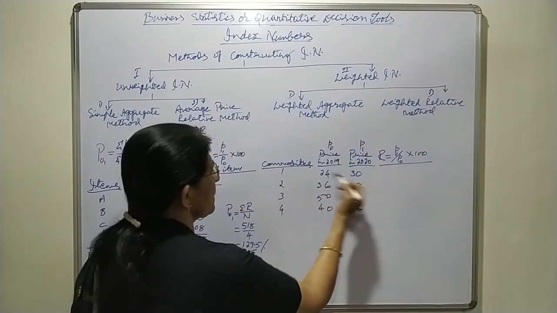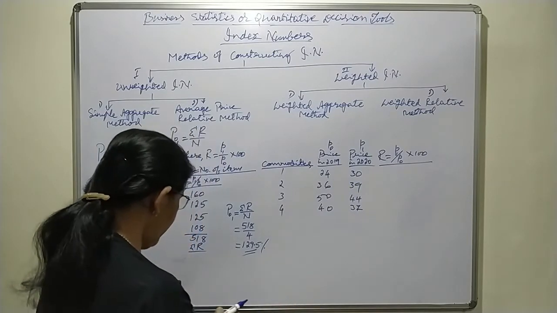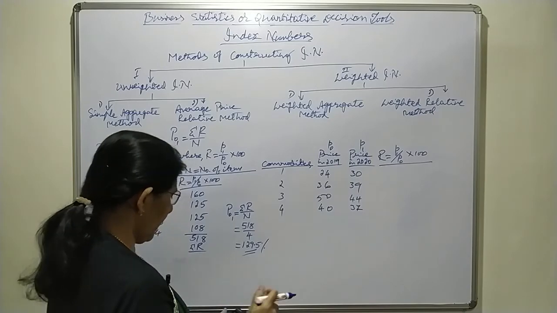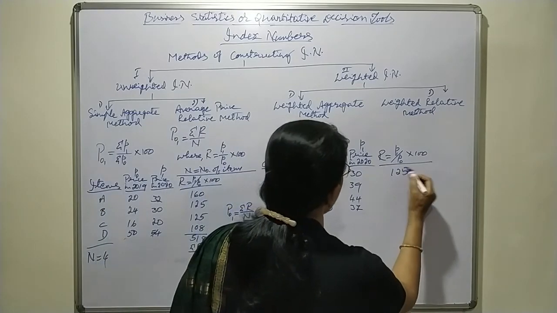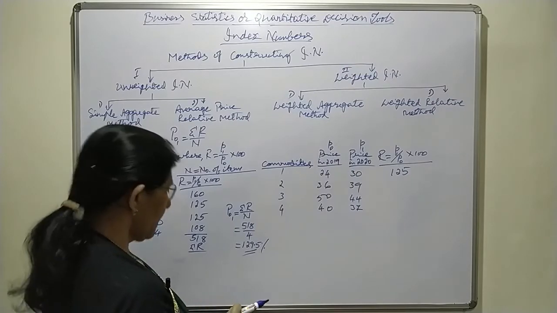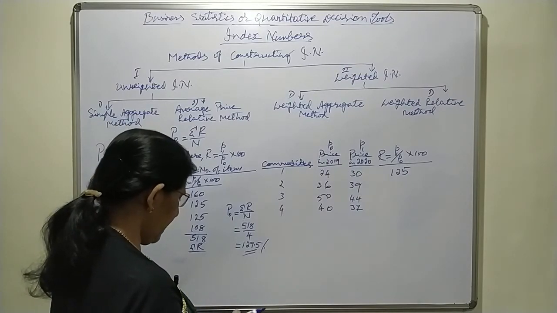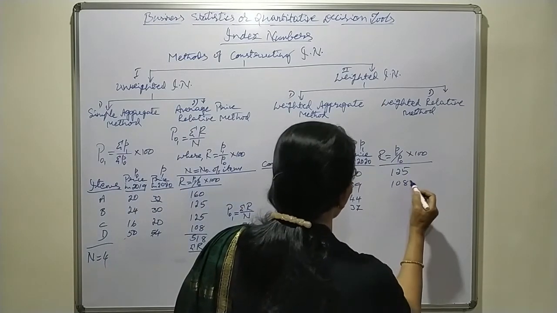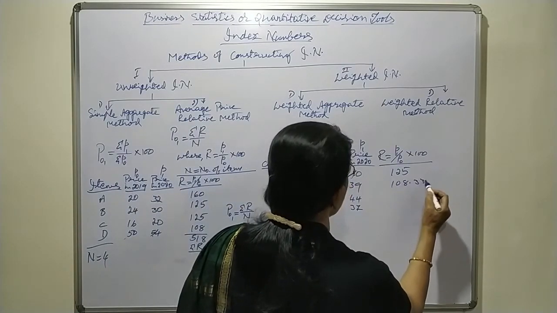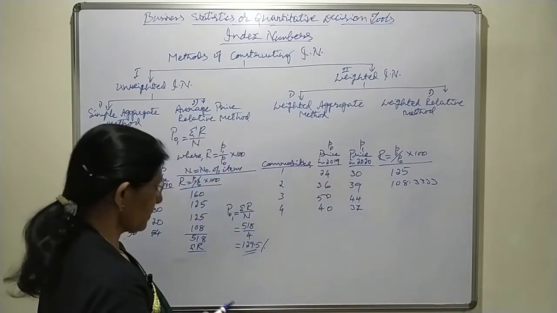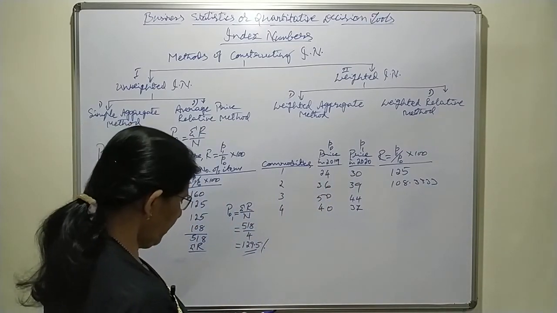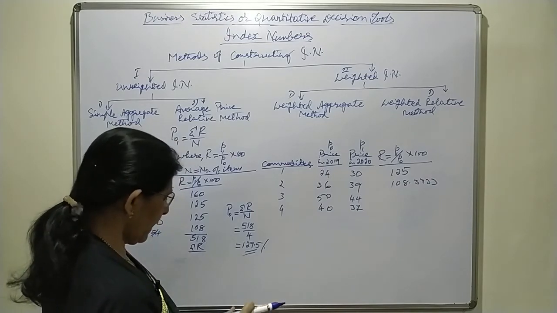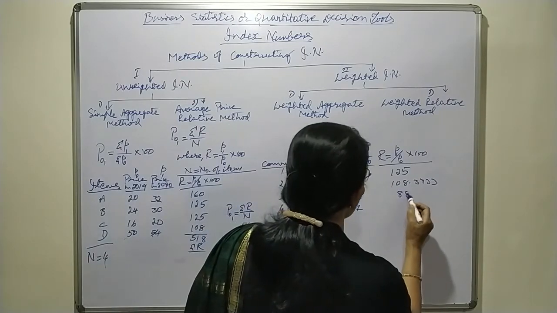That means 30 divided by 24 into 100, 125. Next, 39 divided by 36 into 100 comes to 108.333. Next, 44 divided by 50 into 100, that is 88.